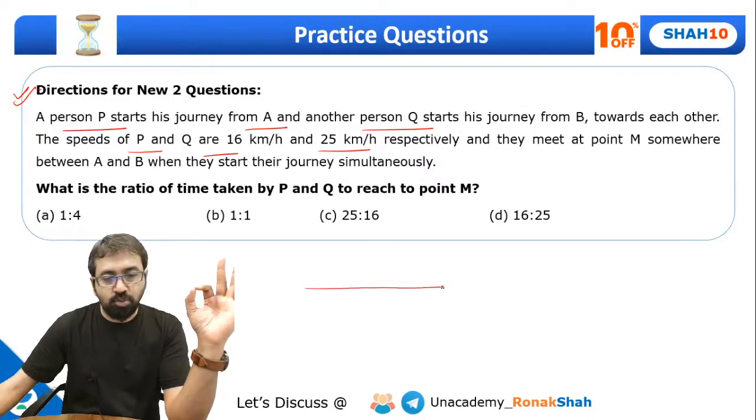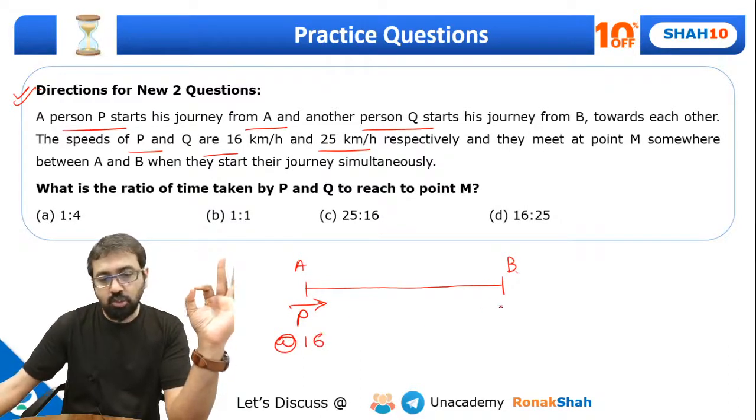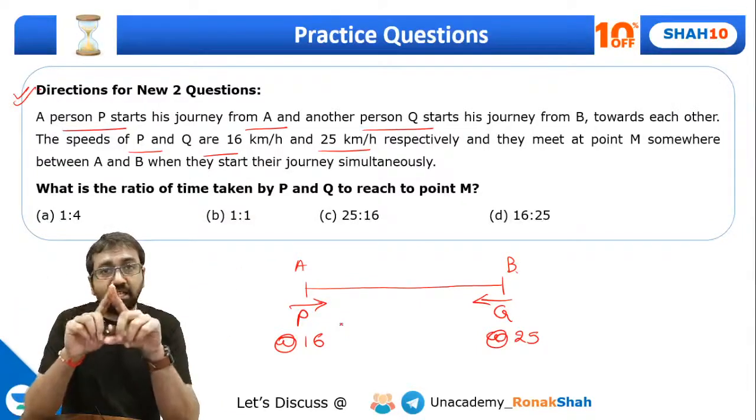Let me show you the situation. A person P starts his journey from A. So this is point A, this is point B. P started from here at a speed of 16 km per hour. Q started from here at a speed of 25 km per hour, right? Okay, now can you quickly tell me when will they meet?